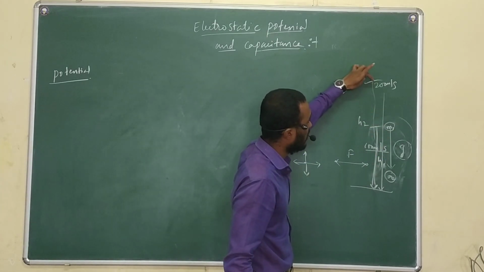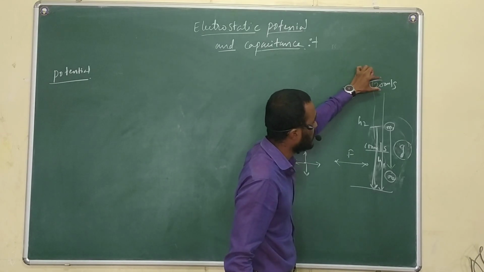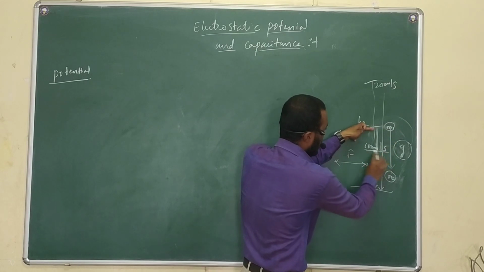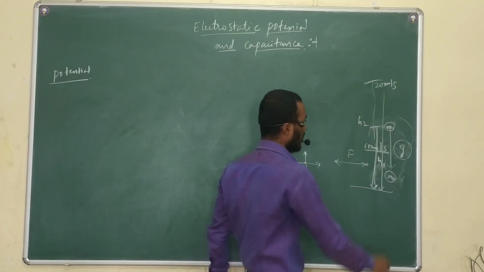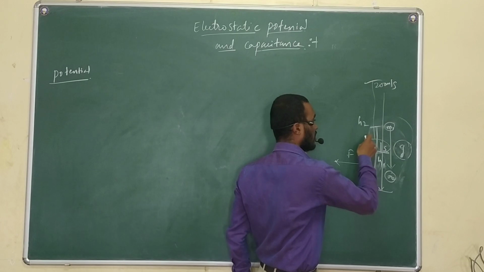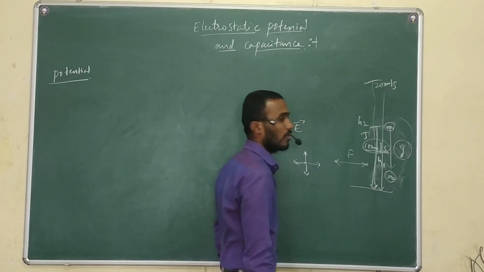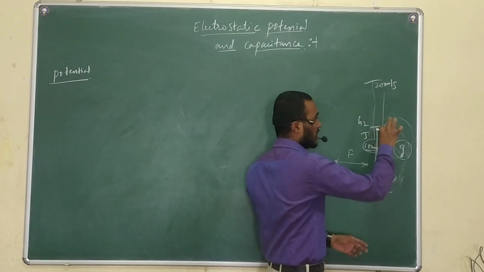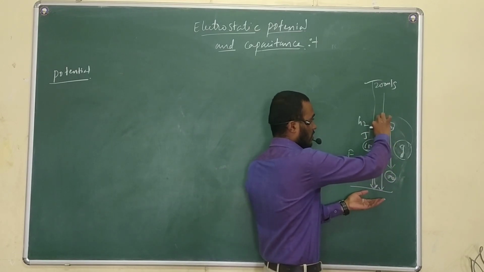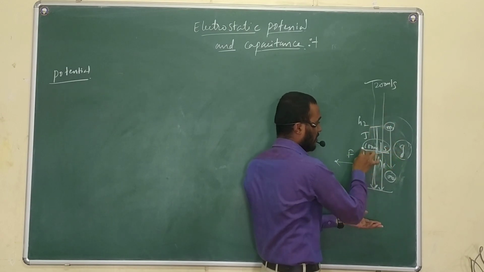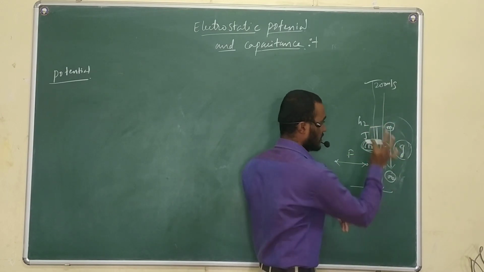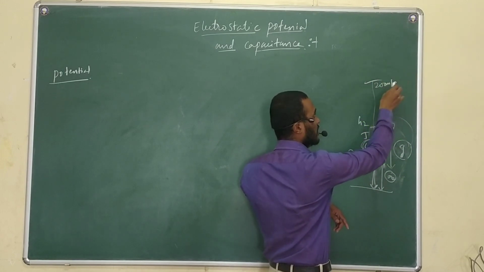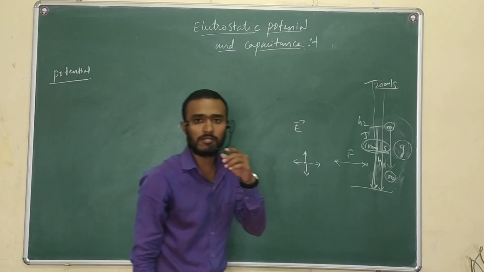While dropping the object from this point, the object is having 200 meter per second, and from this point it is having 100 meter per second. 100 meter per second is a kinetic energy; if we convert that, we will get some joules. The same object, if I drop from this point, gets 100 meter per second speed, and if I drop from here, the same object gets 200 meter per second speed.